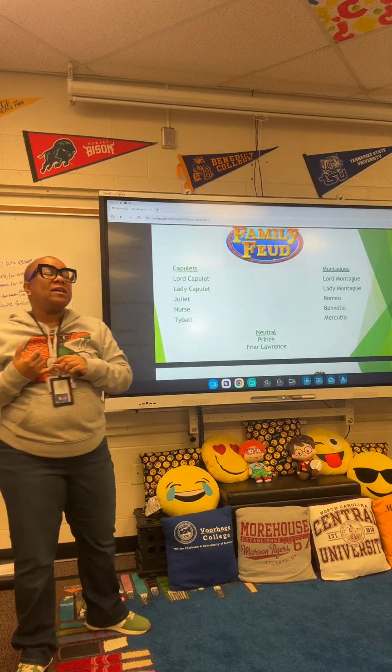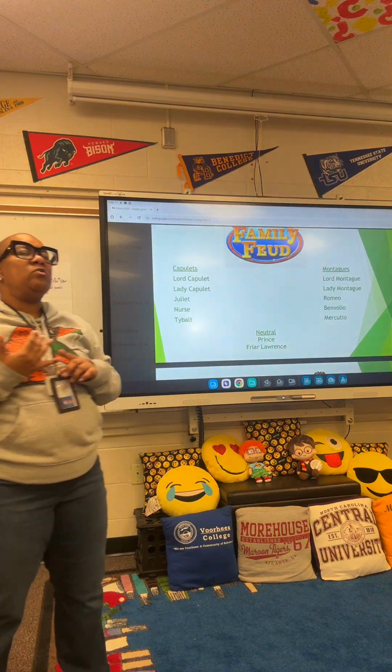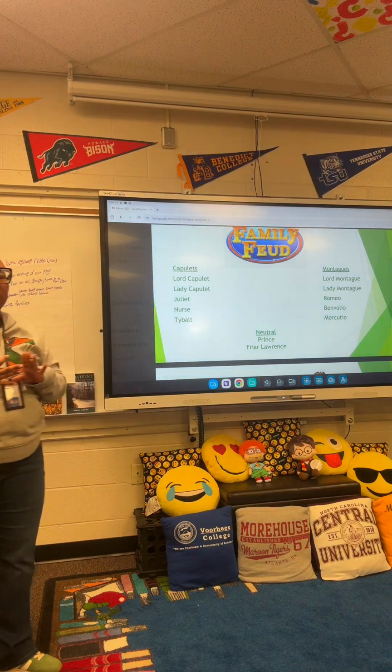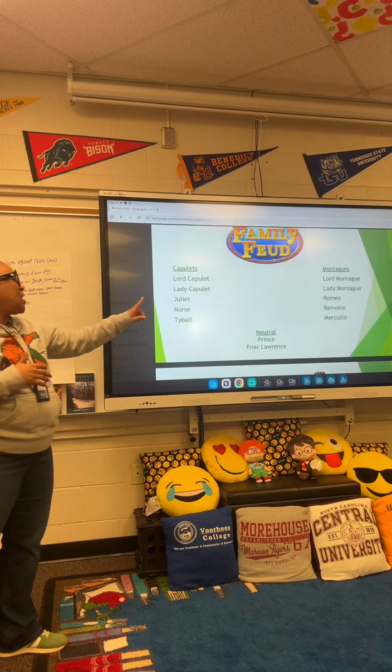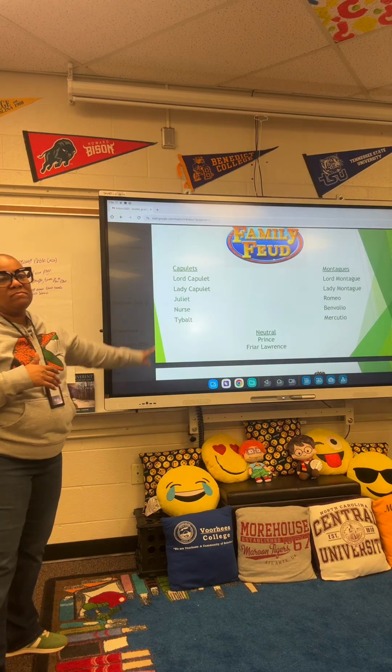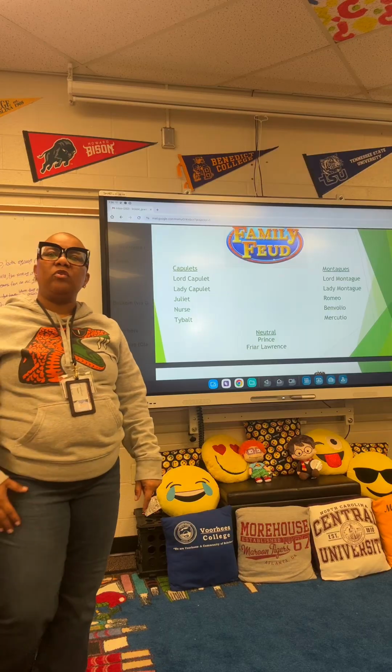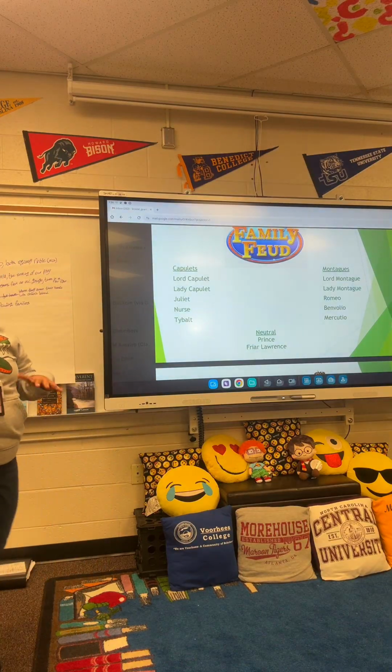Benvolio is Romeo's cousin. Benvolio is the kind, honest, peaceful guy. He is the opposite of Tybalt. Benvolio is the same age as Romeo, and he always kind of takes care of Romeo and makes sure Romeo's straight.